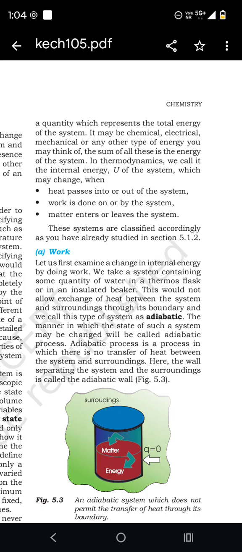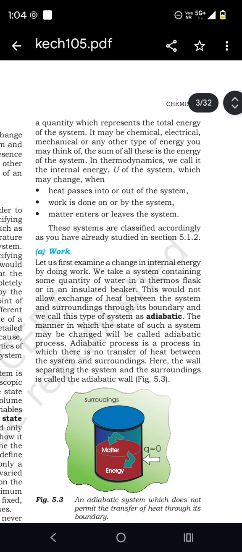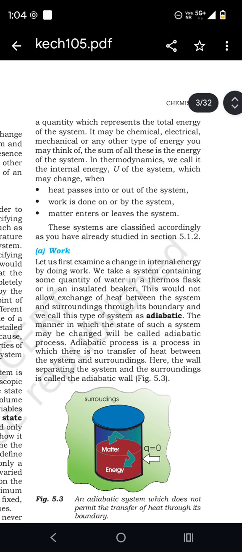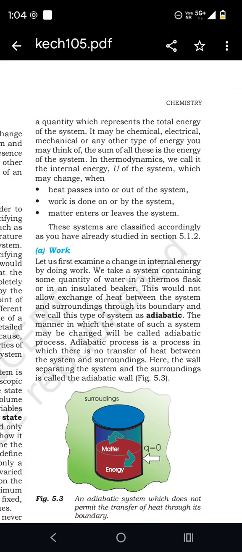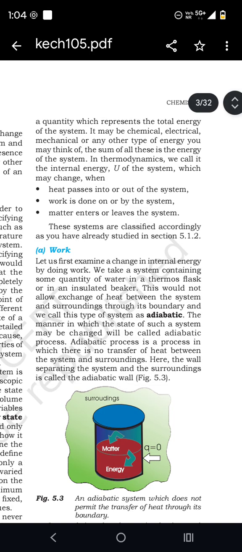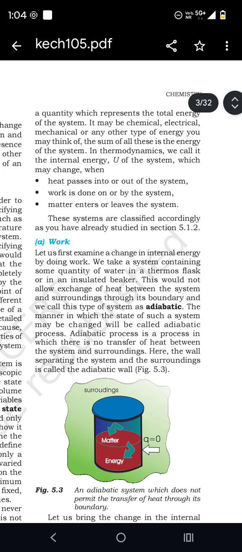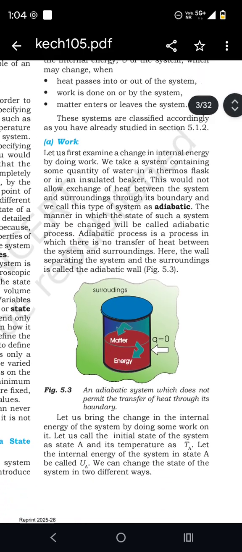Let us first examine the changes in internal energy by doing work. We take a system containing some quantity of water in a thermos flask or an insulated beaker. This would not allow the exchange of heat between the system and the surroundings through its boundary, and we call this type of system adiabatic.